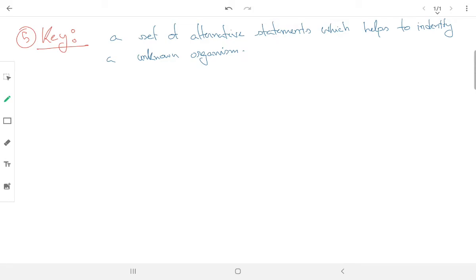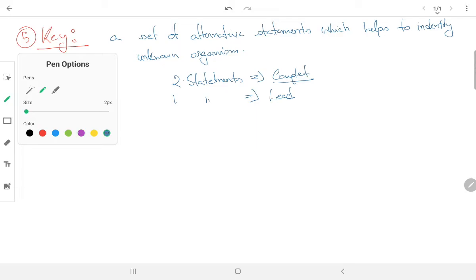Now what is the example? Let's take an example. Before understanding the example, we said that there are two alternative statements. These two alternative statements together are known as a couplet, and each statement of this couplet is known as a lead. Let's see the example so that we can understand it in a better manner.